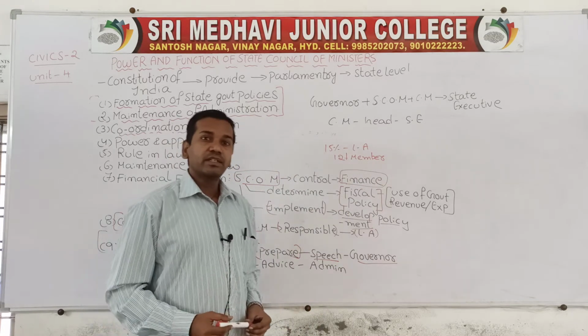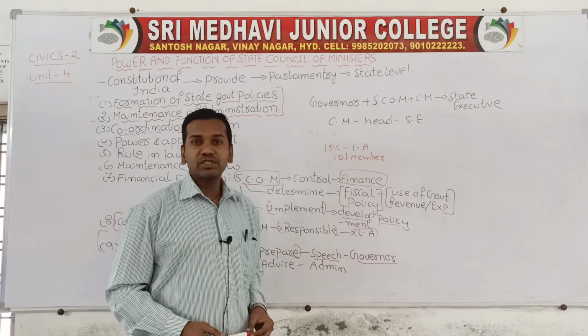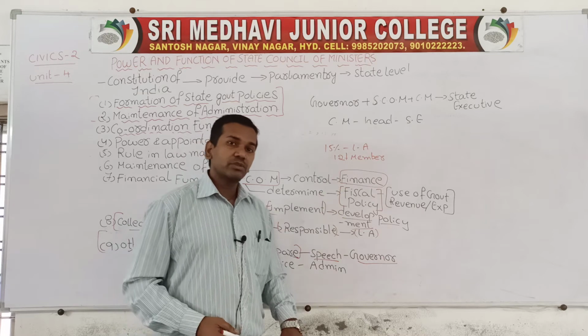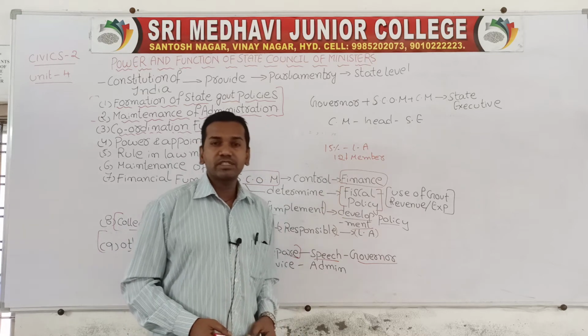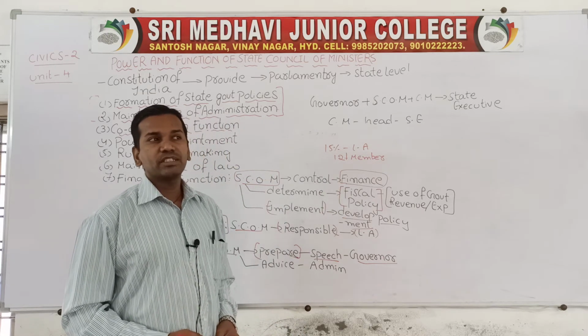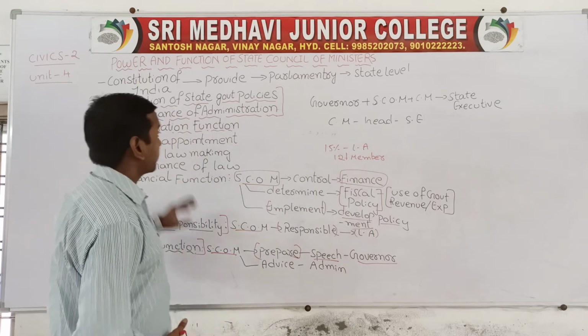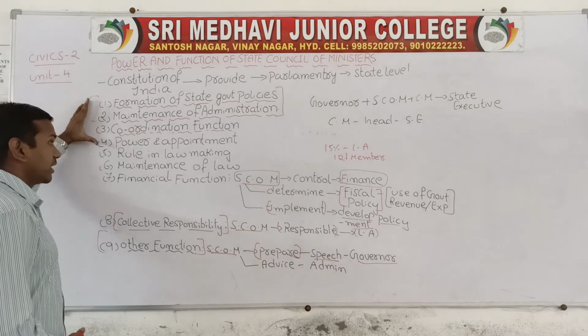In every Legislative Assembly, the number of members who are working in the Council of Ministers, who are part of the Legislative Assembly, their membership should not be less than 12 members. This is also one point. So they play a very important role. So these are the functions we have discussed.